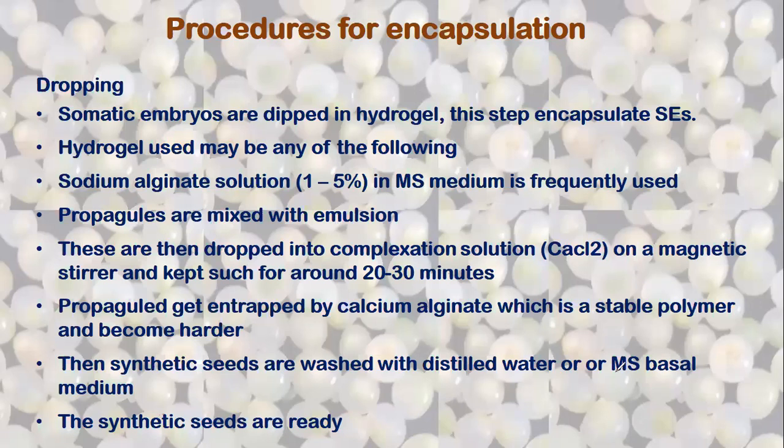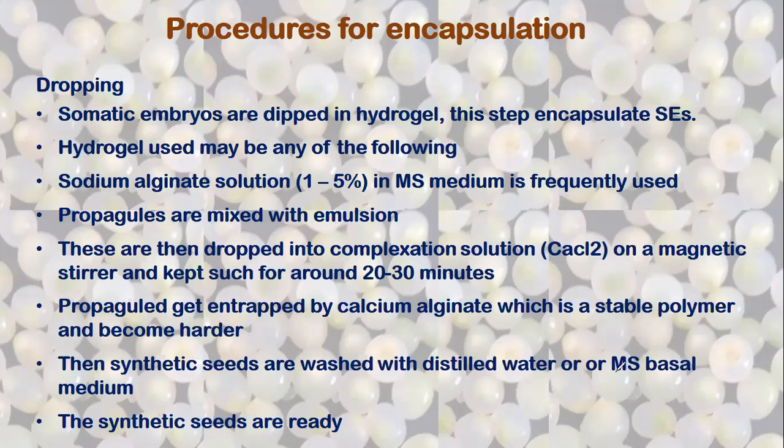On a magnetic stirrer, the beads are dropped in the complexation solution and kept there for 20 to 30 minutes for getting stabilized and hardened. So if you keep it more, it will become harder. The propagules get entrapped by calcium alginate, which is a stable polymer, and become harder.